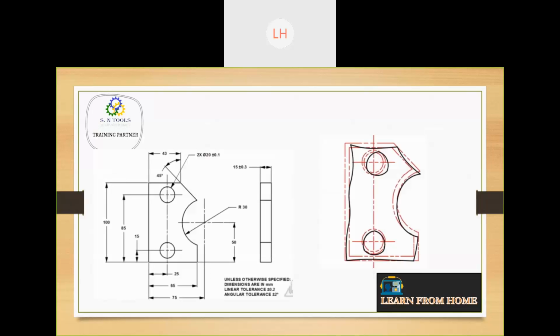So again, you can observe this here. Here in this left side figure, there is no GD&T applied, no geometrical symbols or nothing has been shown here. Okay, but if you see in the